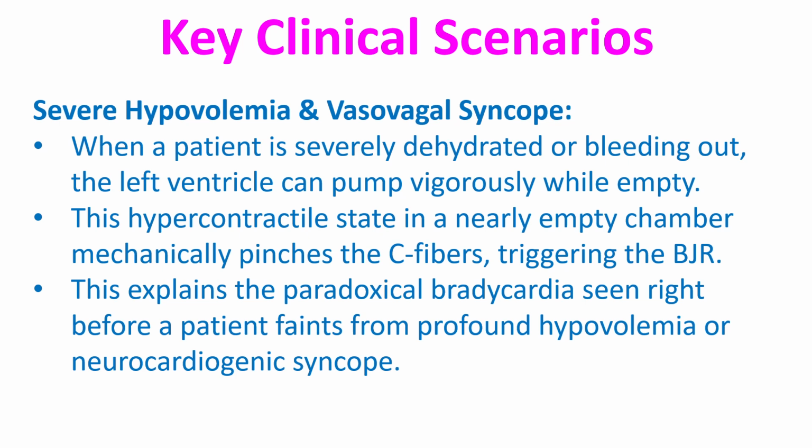Severe hypovolemia and vasovagal syncope. When a patient is severely dehydrated or bleeding out, the left ventricle can pump vigorously while empty. This hypercontractile state in a nearly empty chamber mechanically pinches the C fibers, triggering the BJR. This explains the paradoxical bradycardia seen right before a patient faints from profound hypovolemia or neurocardiogenic syncope.